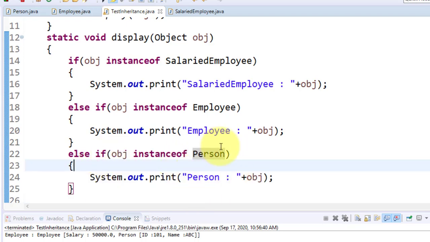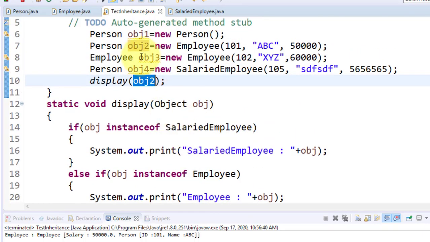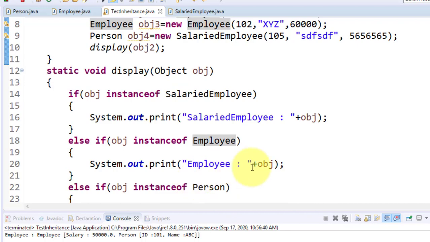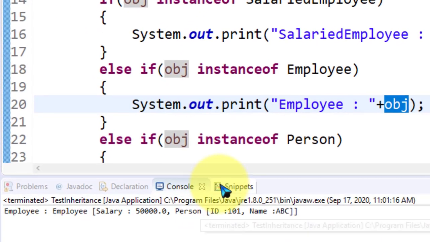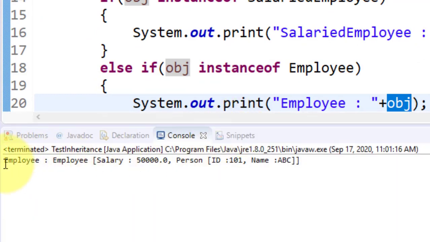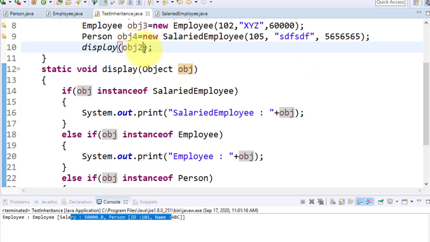Now you just check it for which object, obj2. Obj2 is for the employee, obviously this gets called. Check the output. Now definitely this is the object for the employee. Now we go with the salaried employee, obj4. Now tell me what is the output.